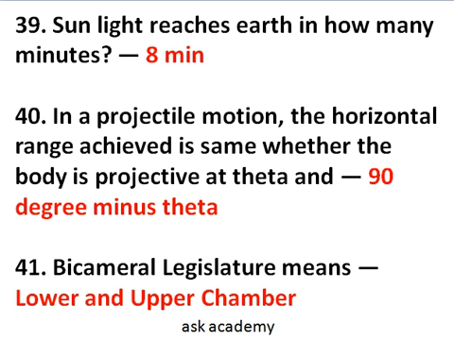Okay, in question number 40, they ask, in a projectile motion the horizontal range achieved is the same whether the body is projected at theta and 90 minus theta. So they ask in this question that the range achieved is the same in case of theta and 90 minus theta. So the range or the distance covered by a body is the same when the angle is theta or 90 minus theta. Okay, question number 41.